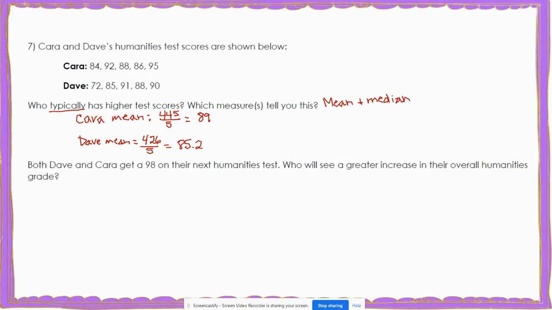Now looking at the mean, it looks like Kara has a larger mean, so I would say she typically has higher test scores. So I'm going to say Kara's mean is greater. So her test scores are typically higher.